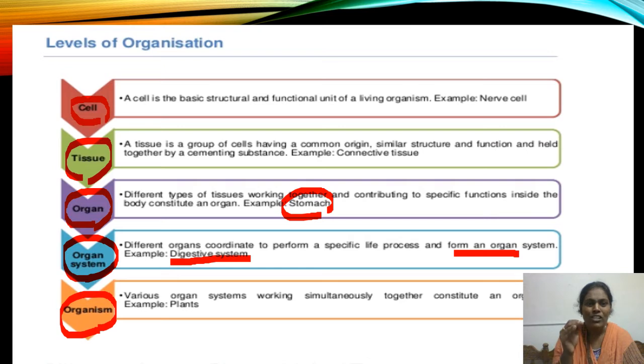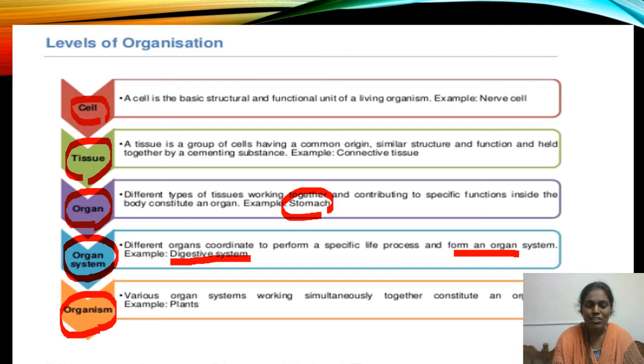Why is it called the basic structural and functional unit of life? Because all the life processes which are very essential for the survival of the living organism are carried out inside the cell only. That's why it is called the basic structural and functional unit of living organisms.